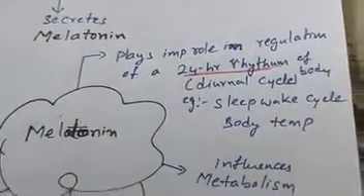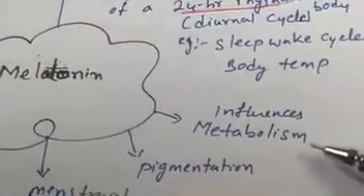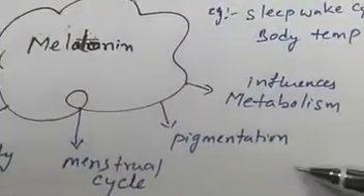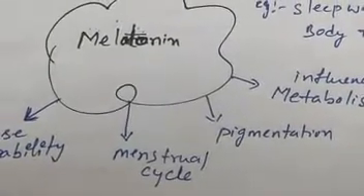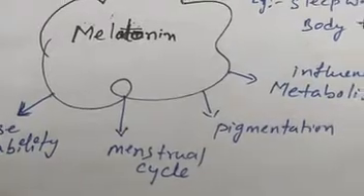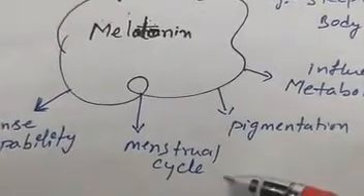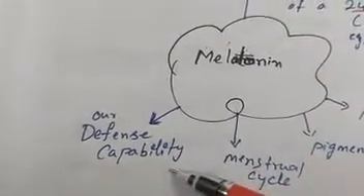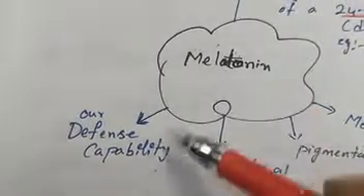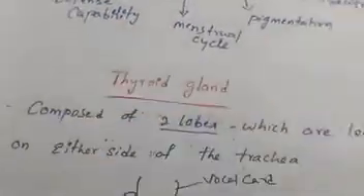We can call that the diurnal cycle, and it influences metabolism and pigmentation, skin color, and in the case of females, it also helps in the menstrual cycle, and also our defense capability depends upon this melatonin. Okay, and next, thyroid gland.